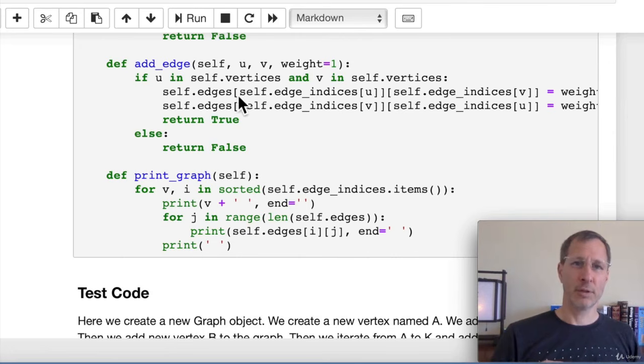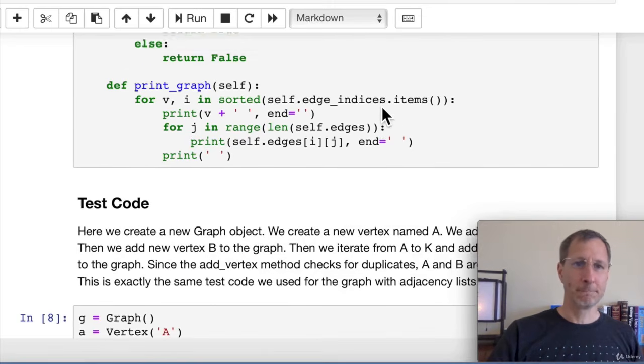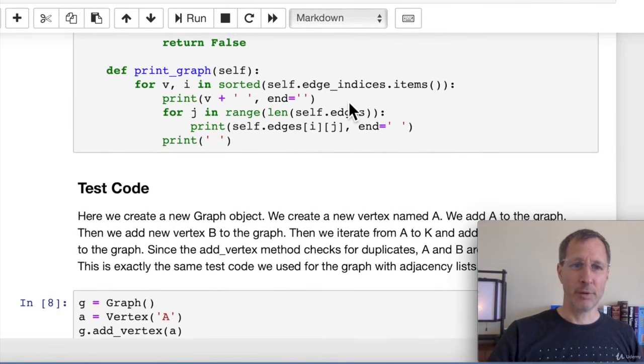So edges is a two-dimensional list, so we need two different indices to access a specific position in the matrix. So we have a u and a v, and then we have a v and a u. We want to flip both of those positions in this table, setting them equal to weight, whatever weight you passed in, or 1 if that's the default. And lastly, when we print a graph, you'll see how it prints out down below. We start by printing the name of the vertex, and then we print out the row of 1s and 0s for that vertex.